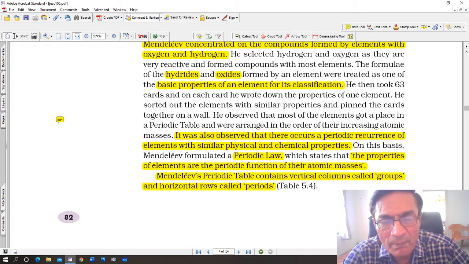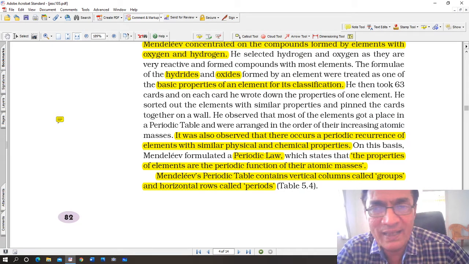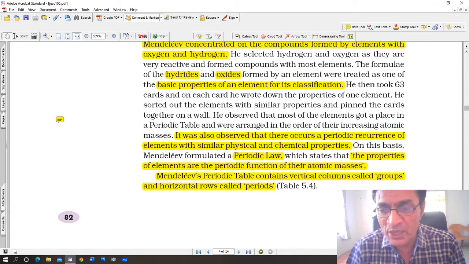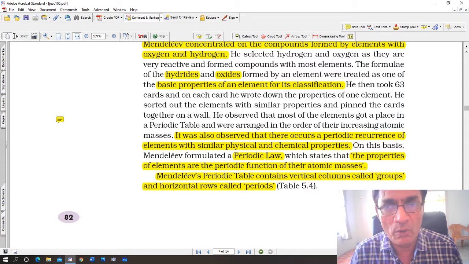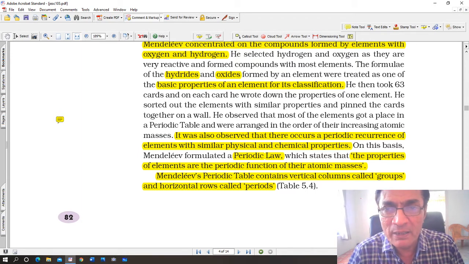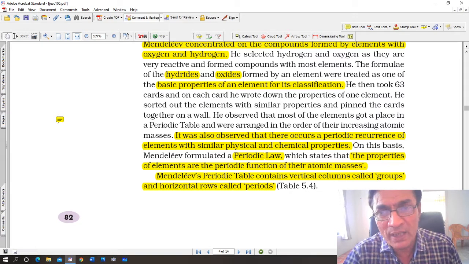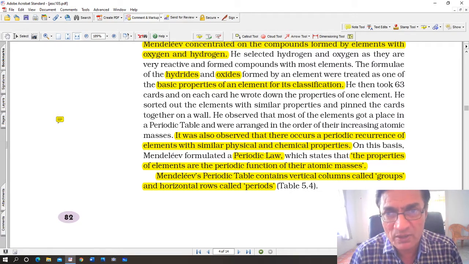On this basis, Mendeleev formulated a periodic law, which states, and this is Mendeleev's periodic law: the properties of elements are the periodic functions of their atomic masses. Now you see, if you change atomic masses to atomic numbers, it becomes the modern periodic law. There is only one difference between the modern periodic law and Mendeleev's periodic law. In Mendeleev's periodic law, the word atomic masses is there, and in the modern periodic law, it becomes atomic numbers instead of atomic masses. And that is the only change.